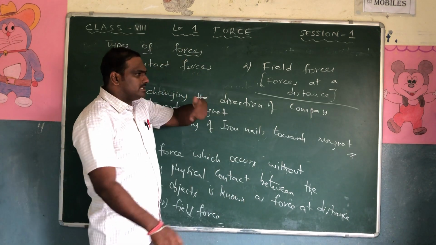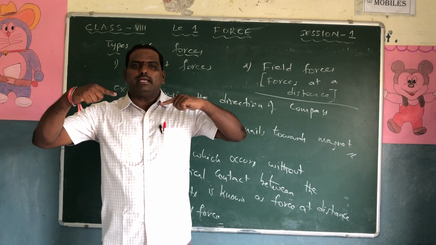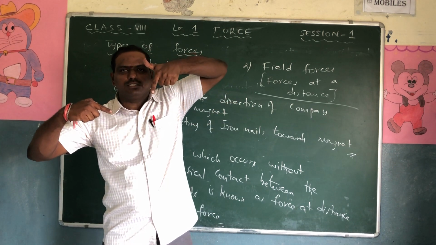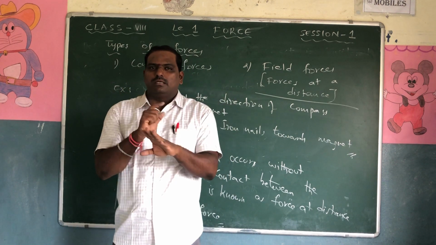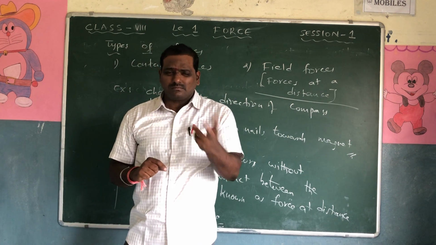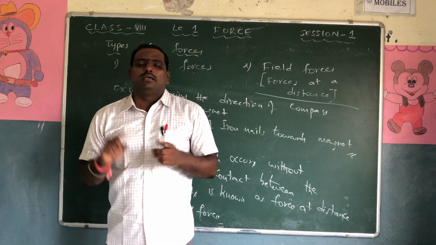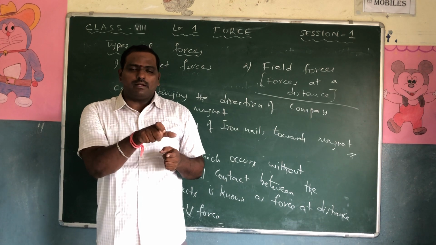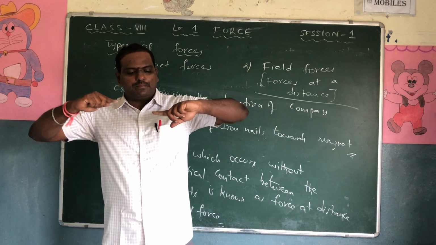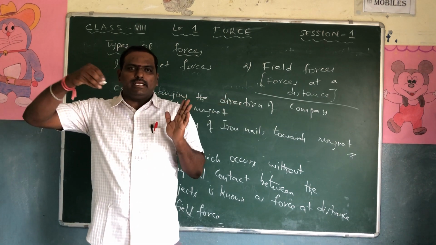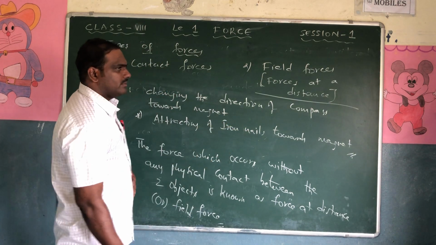Similarly, if you place a magnet near a compass, automatically it will change its direction, without physical contact between the two. It's a practical live example. A compass shows north and south directions, and the north pole of one magnet attracts the south pole, and north repels north. So when you bring the magnet near, it automatically changes its direction. That is an example of field force.